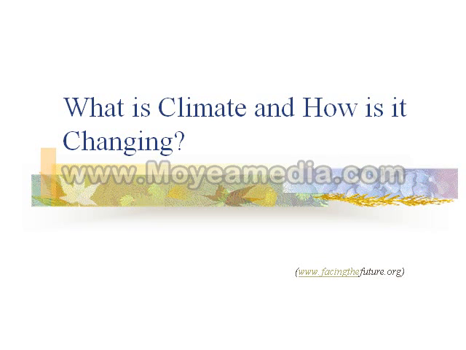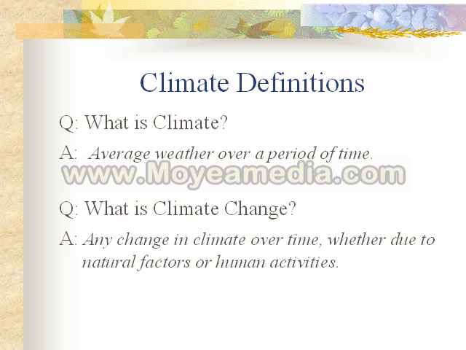What is climate, and how is our climate changing? Climate is the average weather for a particular location over a period of time. Typically, this incorporates the temperature and the precipitation for that area. So what is climate change? It's any change over time to a particular climate, whether that's due to natural factors or human activities.